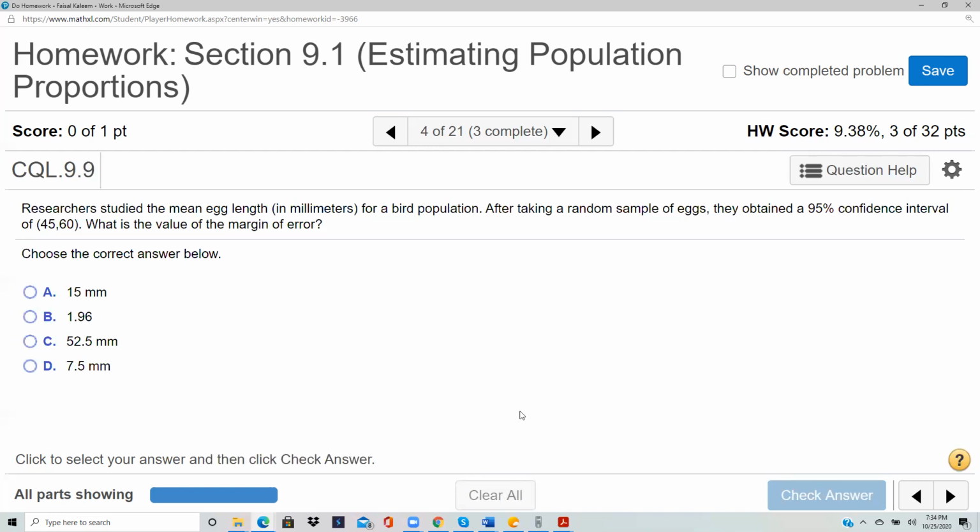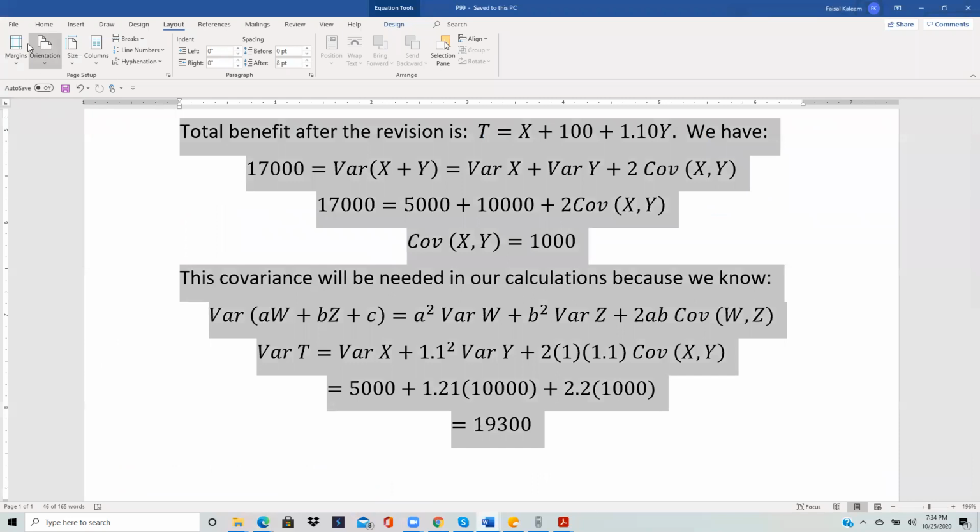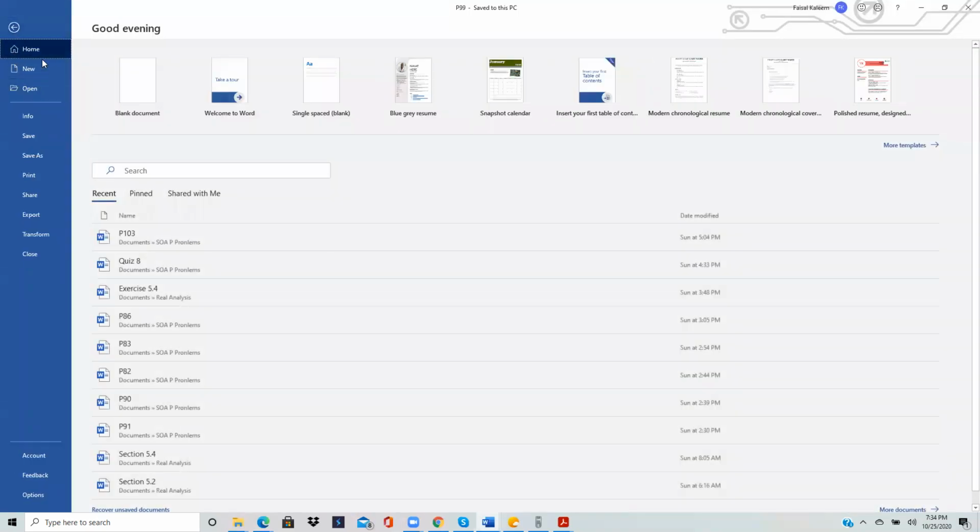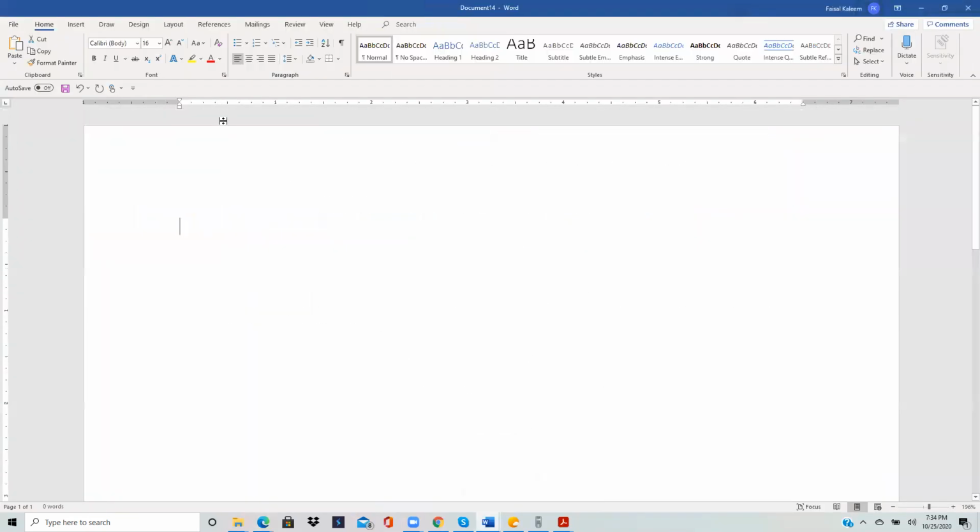Researchers studied the mean egg length for a bird population. After taking a random sample of eggs, they obtained a 95% confidence interval of 45 to 60. So what's the margin of error? Margin of error is always the interval length divided by 2. So let's write it down. This is the picture which you should have in mind.